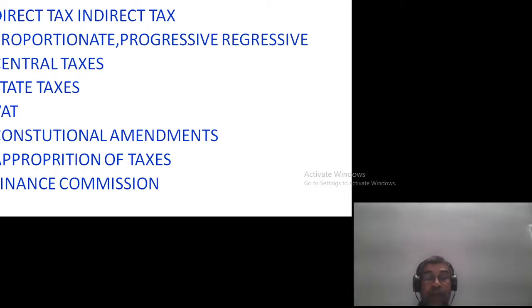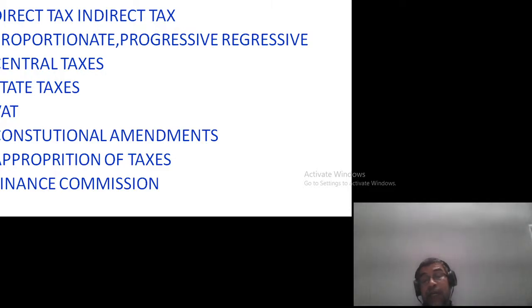Whereas whenever I buy any articles, maybe a matchbox, my dress materials, books, whatever it may be, I pay tax. That tax, I do not know how much I paid, because it is paid by somebody else. The burden of the taxation is shifted on me. So the incidence of taxation is not with me.